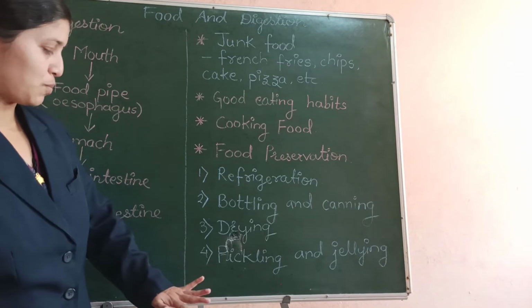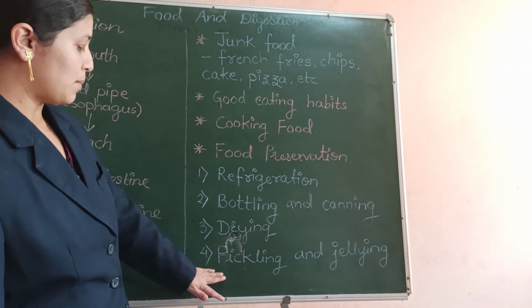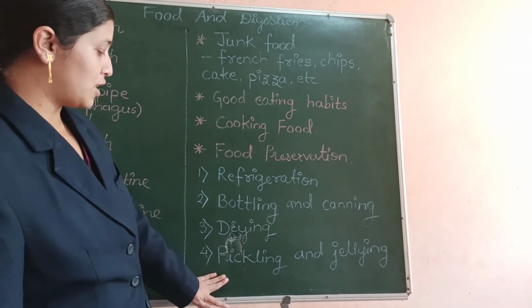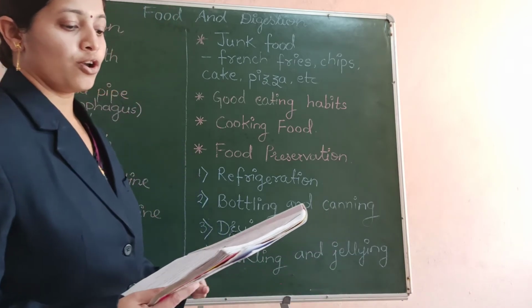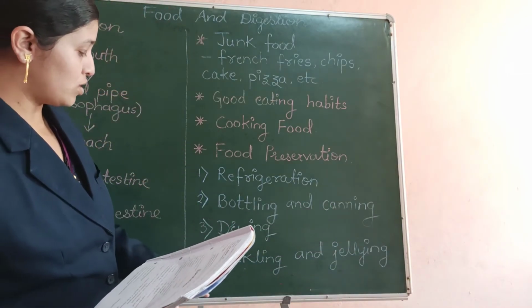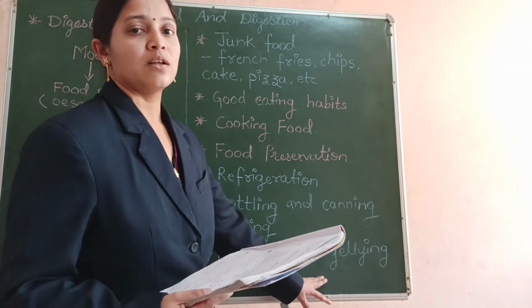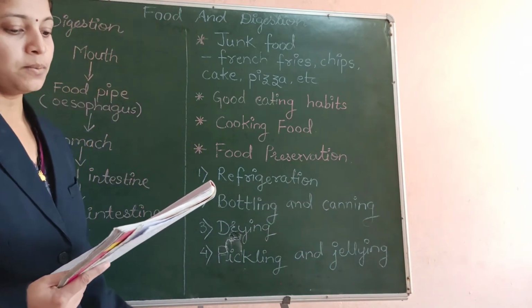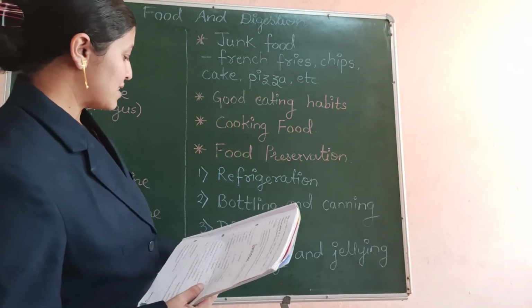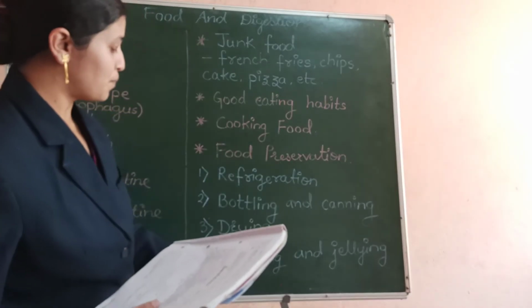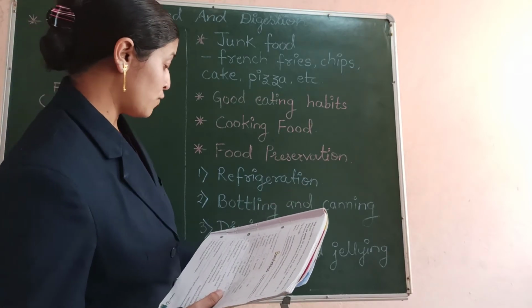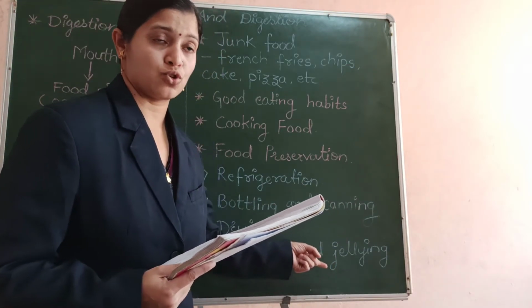The last way of food preservation is pickling and gelling. What is done in this process? Some preservatives like salt, oil or sugar are used in keeping the food items safe for a longer period. In pickles, a lot of salt and a lot of oil is used.